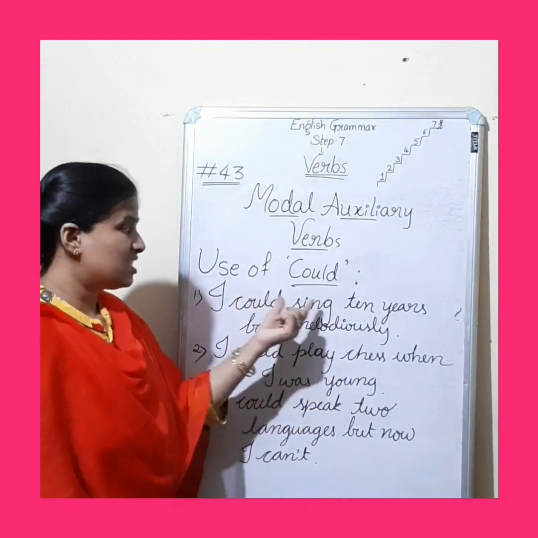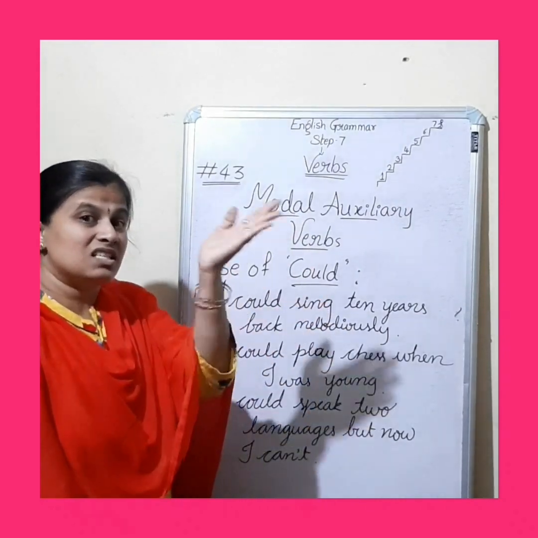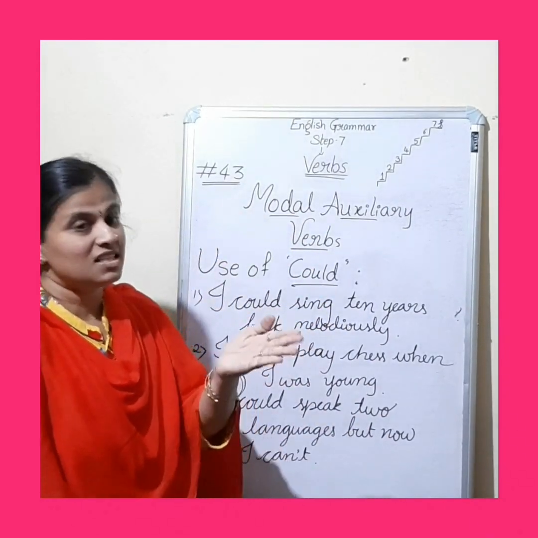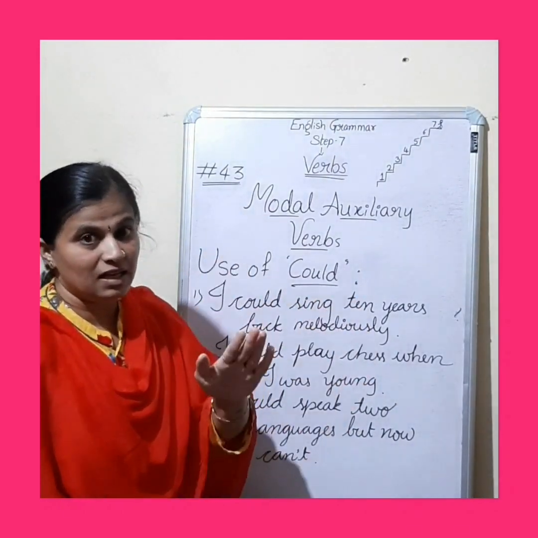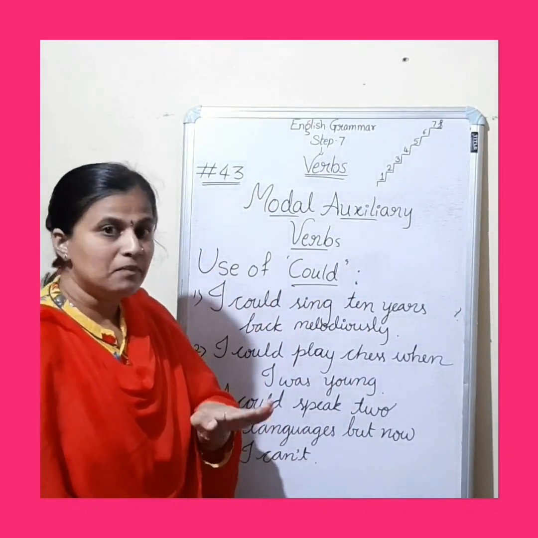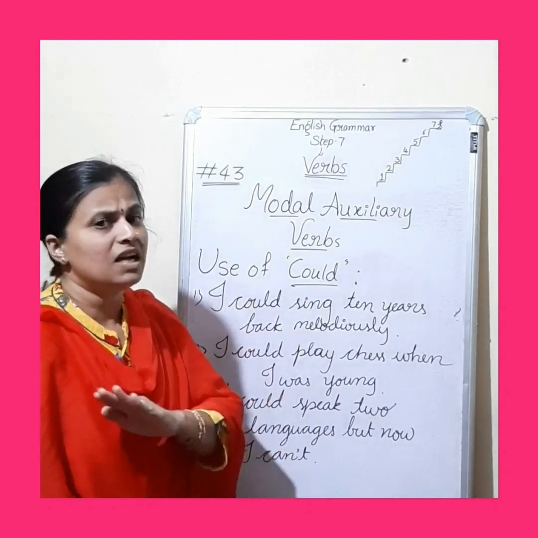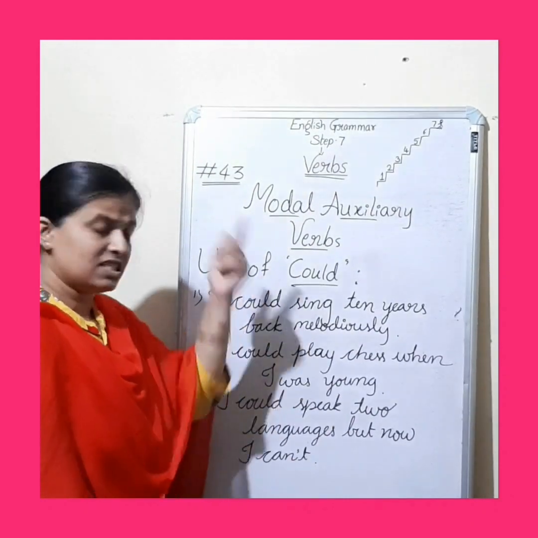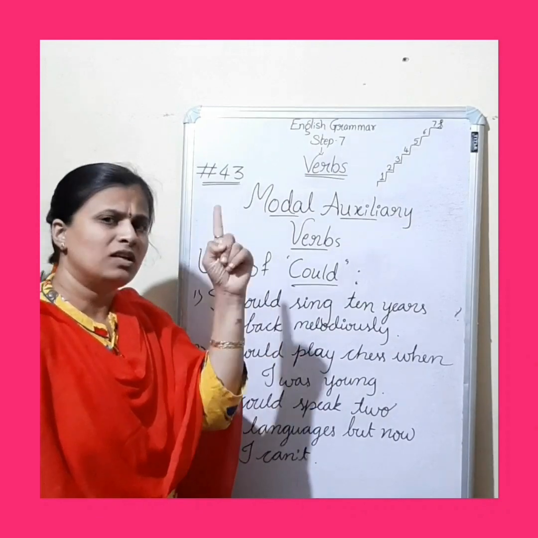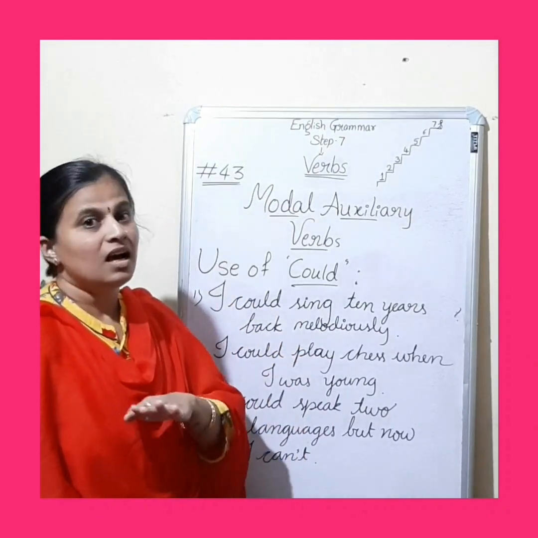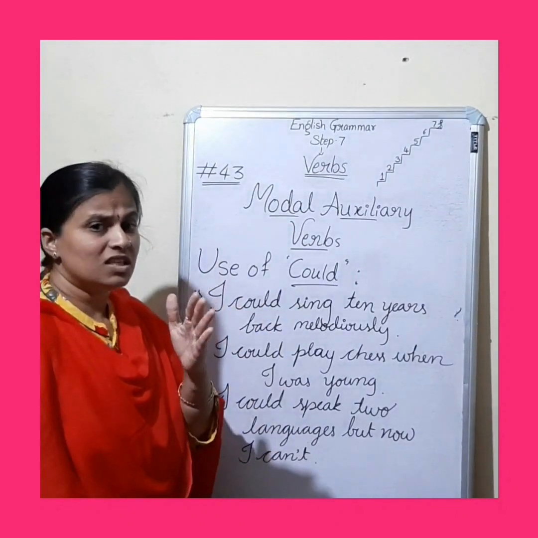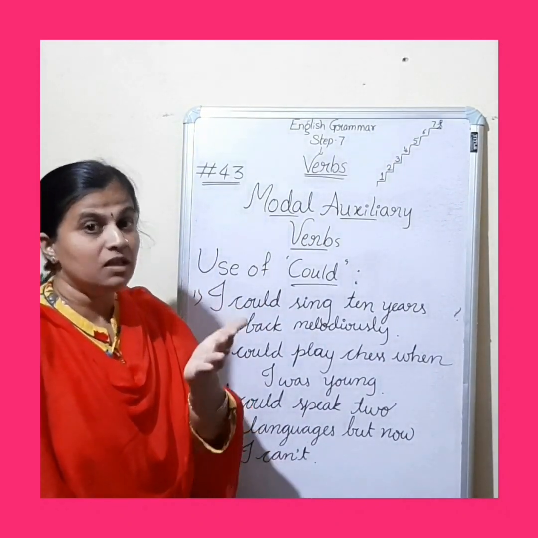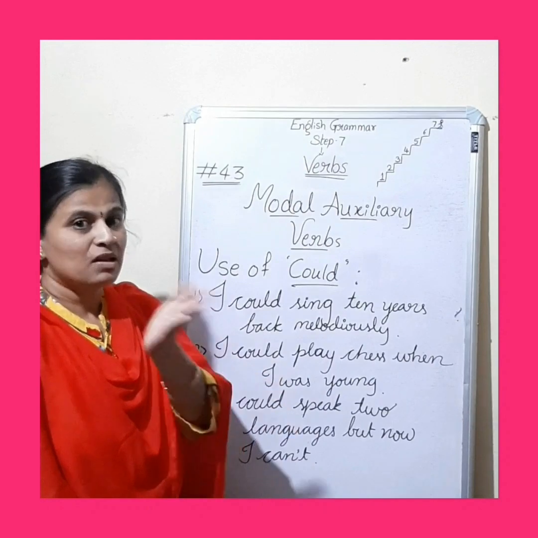I could sing means मैं गा सकती थी या फिर मैं गा सकता था. कब गा सकता था? 10 साल पहले. पर अब मैं गा नहीं सकता या फिर गा नहीं सकती. So I could sing 10 years back melodiously, but at present I can't. So could is used to give you information about the past, to talk about the past, right?